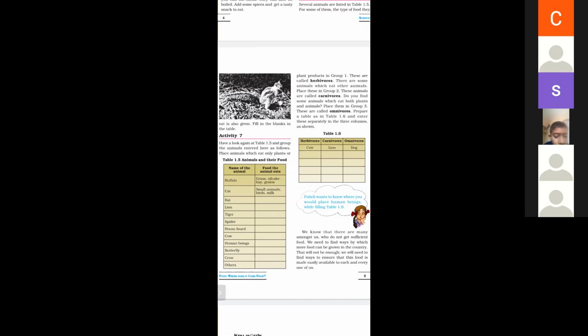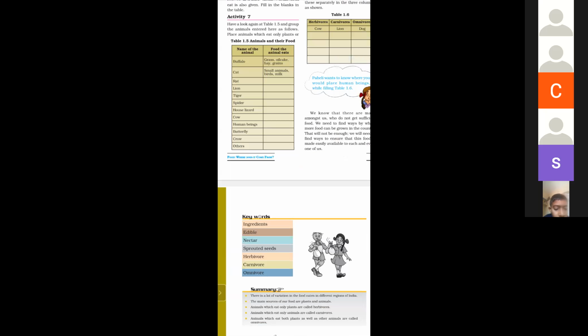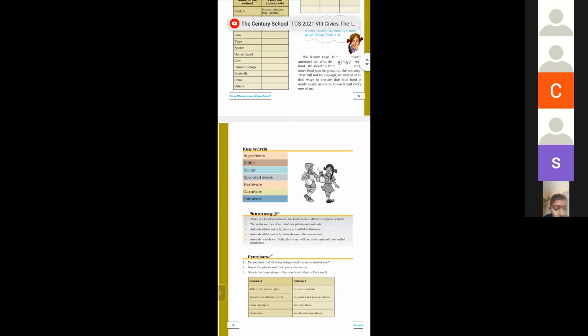So we will write 10 examples of herbivorous, 10 examples of carnivorous, and 10 examples of omnivorous in the practice notebook. In the fair notebook, on the first page, we have to write lesson number 1. On the second page, we have to draw any 2 diagrams. And on the third page, we have to write keywords: ingredients, edible, nectar, sprouted seeds, herbivorous, carnivorous, and omnivorous. And then we have to write a summary.